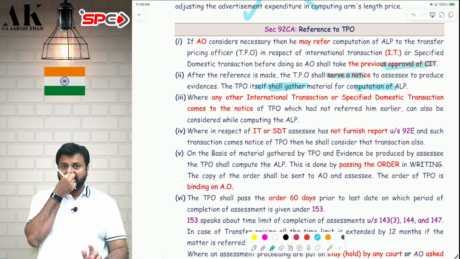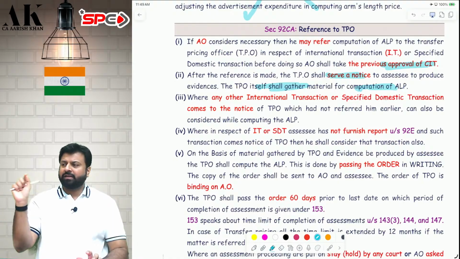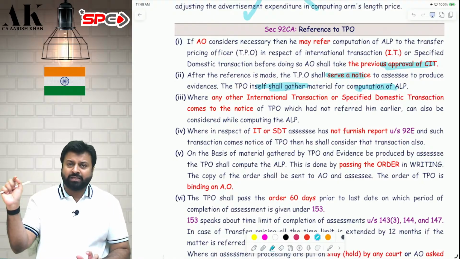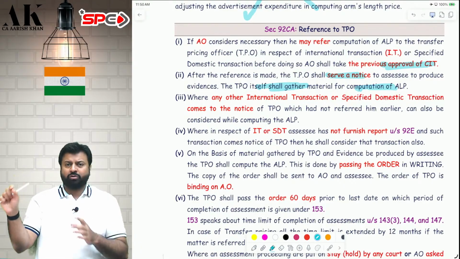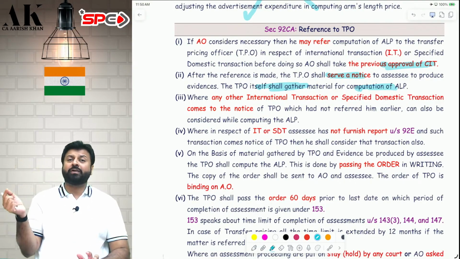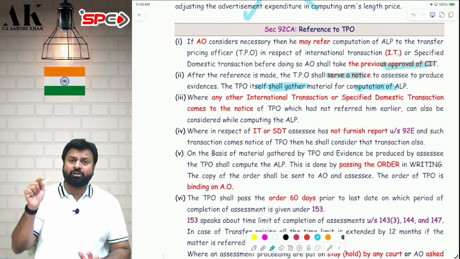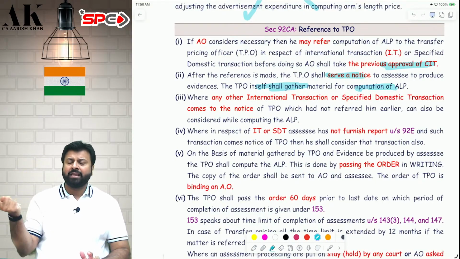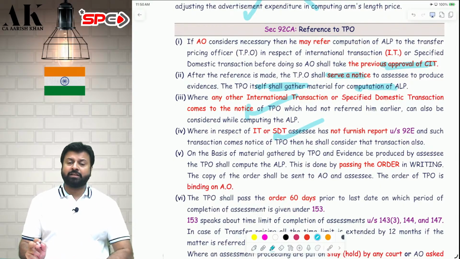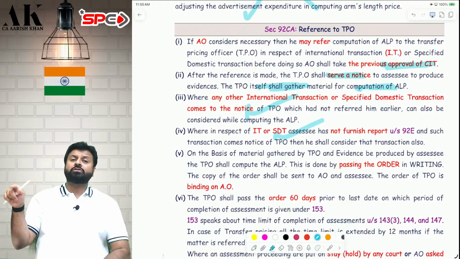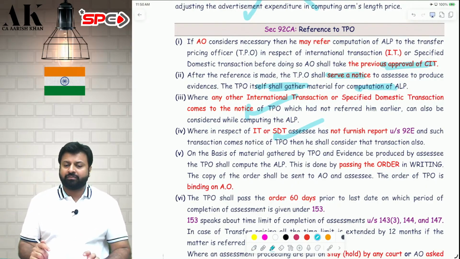Now, some very important issue. Suppose I have referred TPO that, sir, I am not able to understand the arm's length price of this royalty. Please try to find out the arm's length price of this royalty. So the TPO will identify the arm's length price of this royalty. Now the question is, if TPO suo motu wants to find out the arm's length price of some other transaction also, like FTS, like purchase, sale, can he do so? The answer is yes. The TPO has been given the power to find out the arm's length price of other transaction also which are not referred to him. So he can find out the arm's length price of the transaction which is referred by AO and also which is not referred by AO. I hope it is clear to all of you.